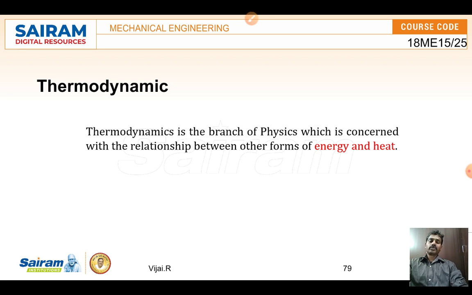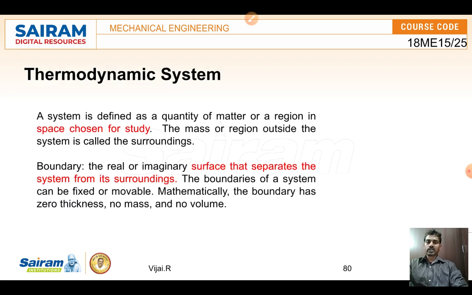Alright, so we will see the important things we have to consider in thermodynamic problems, in a thermodynamic system. Here there are two important terms: one is system and the other is boundary. What do you mean by a system?